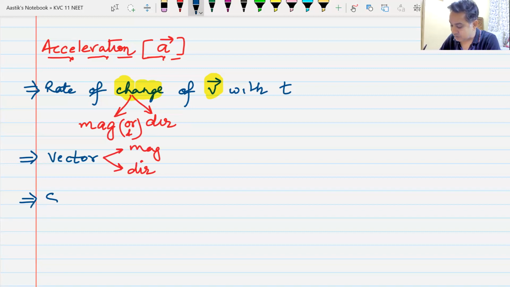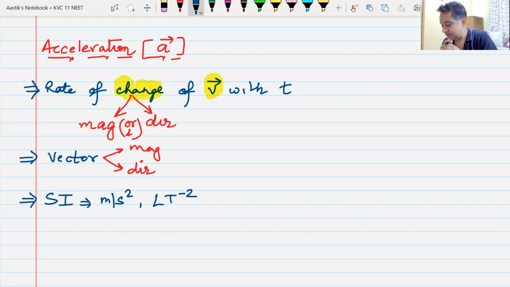The SI unit of acceleration, everyone knows, is meter per second square. The dimension is LT minus 2. We all remember this?